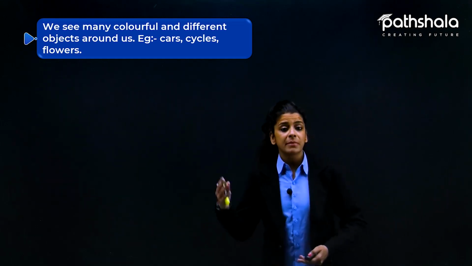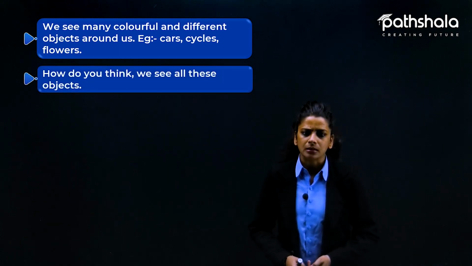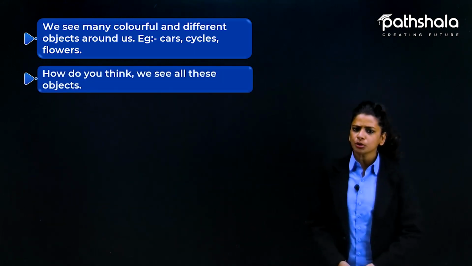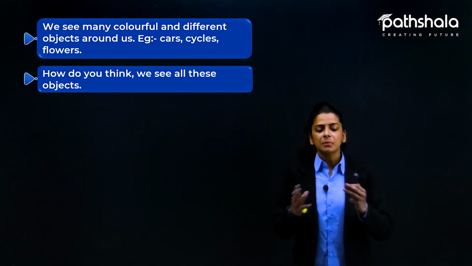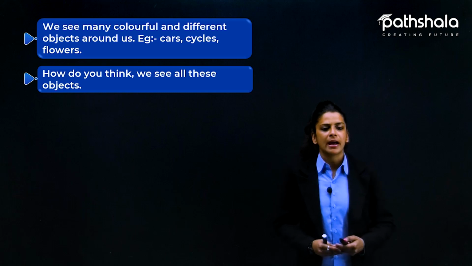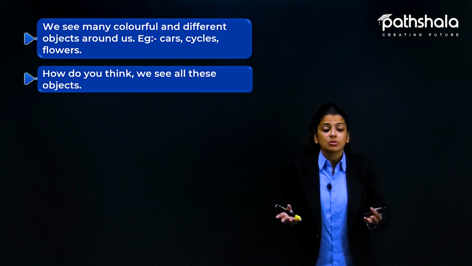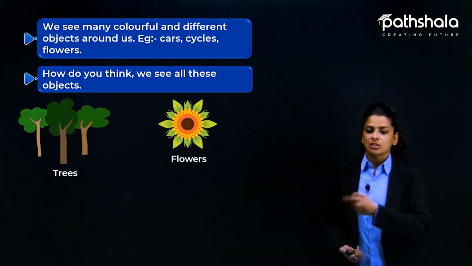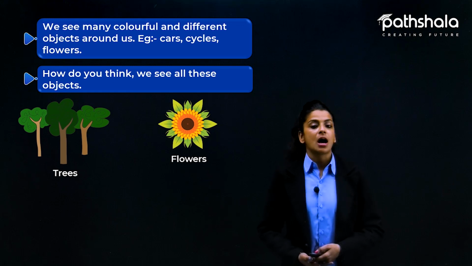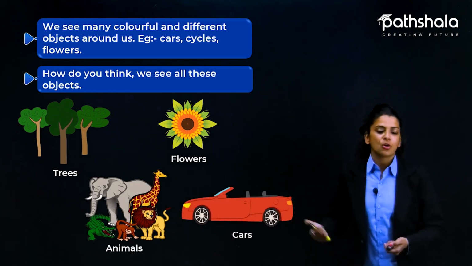Yes, we see many colorful and different objects around us, for example cars, cycles, flowers. So how do you think we all see these objects? If some object is right in front of our eyes and we are able to see it, how is this happening? How are we able to see the objects around us? All we can see around us are trees, flowers, animals, and also cars.